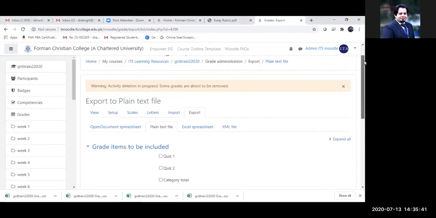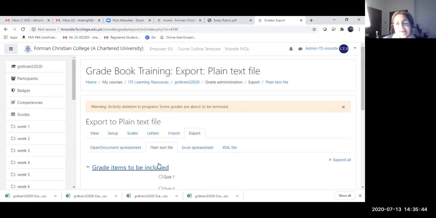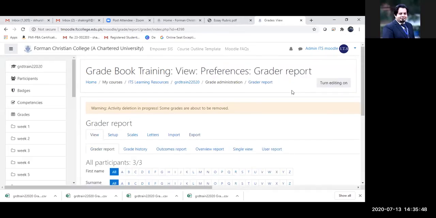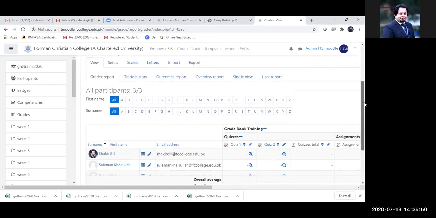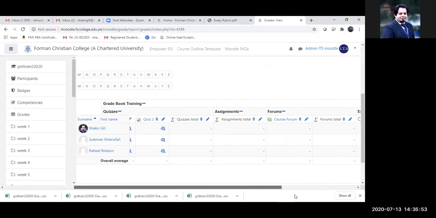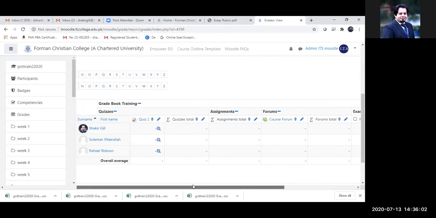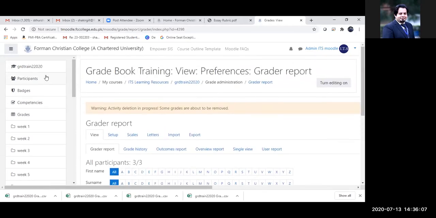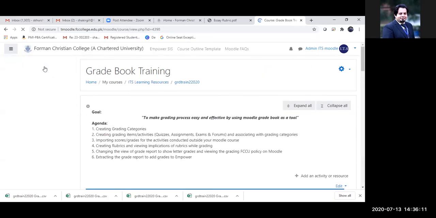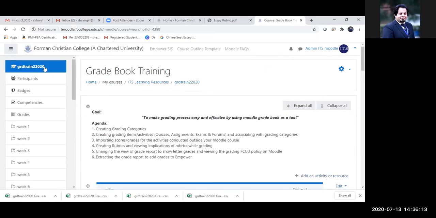Okay, so are we back on Moodle? Can everyone see that? Yes. Okay, so now let's go and view the gradebook. Our gradebook is now showing the scores that I have uploaded for all the 3 students. Now I'm going to show you how to create an assignment and add it into the grading category.